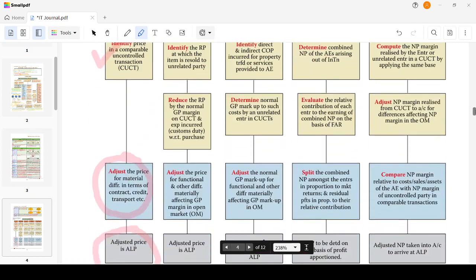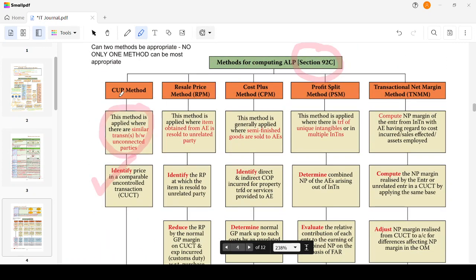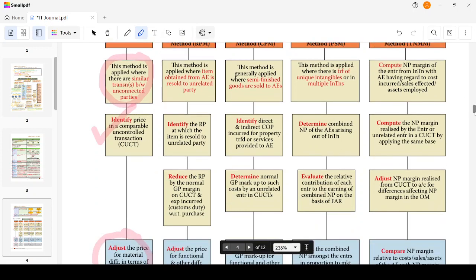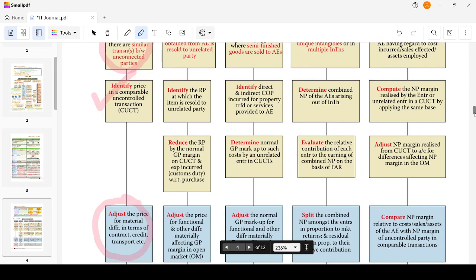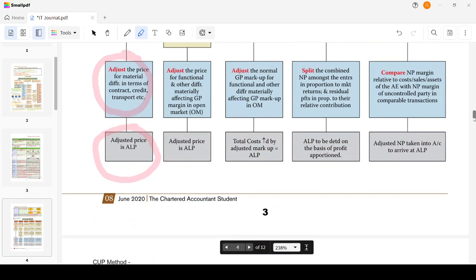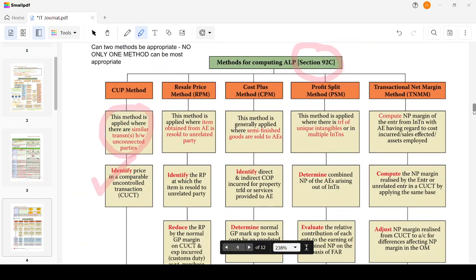Okay. I hope this is clear. So we'll just revise. CUP method. This method is applied where there are similar transactions between unconnected parties. Identify the price in a comparable uncontrolled transaction. Adjust the same for material differences in terms of contract, credit, transport, etc. That adjusted price is known as arm's length price.